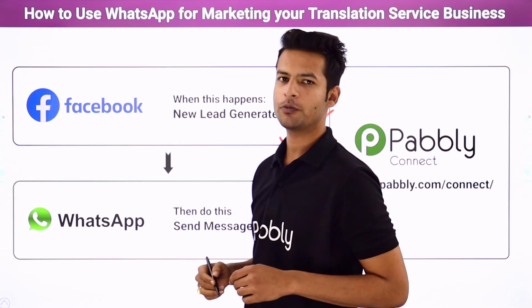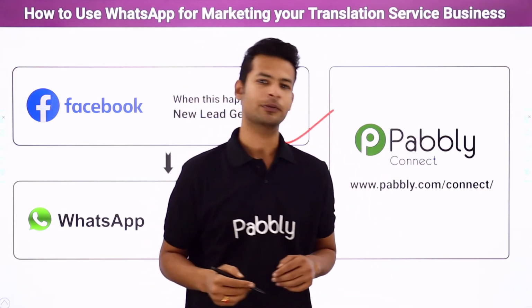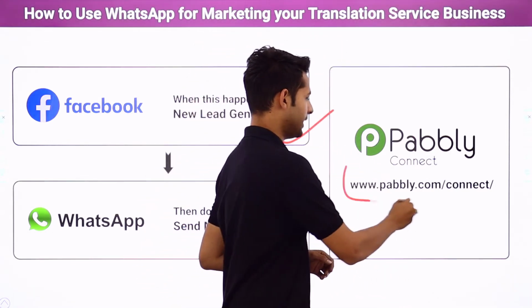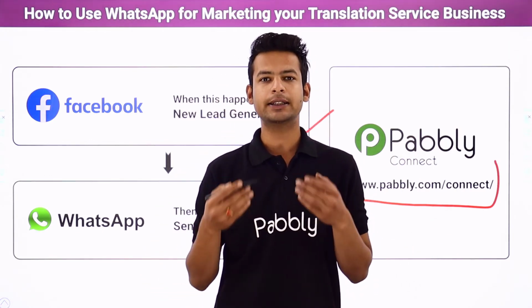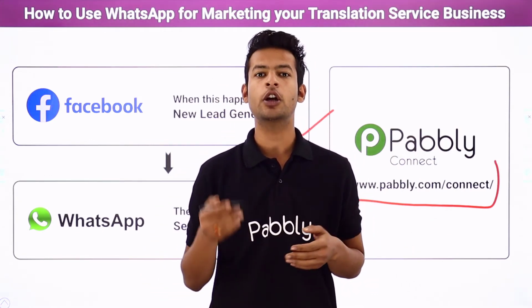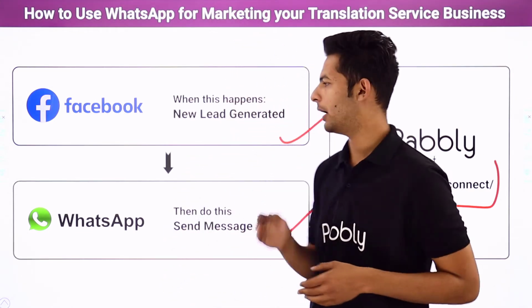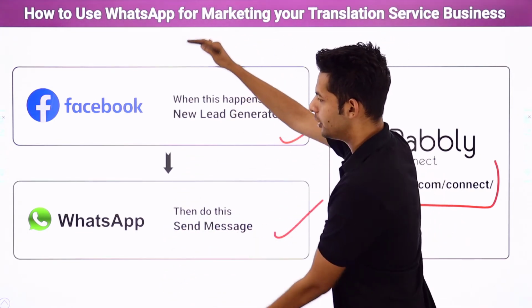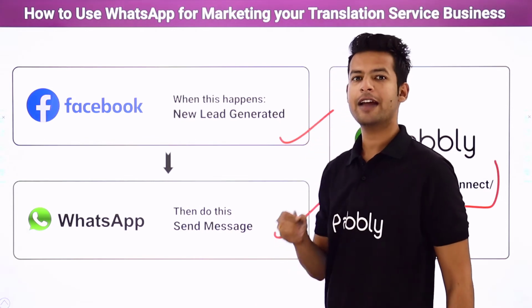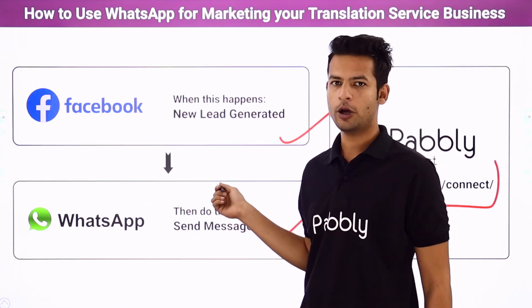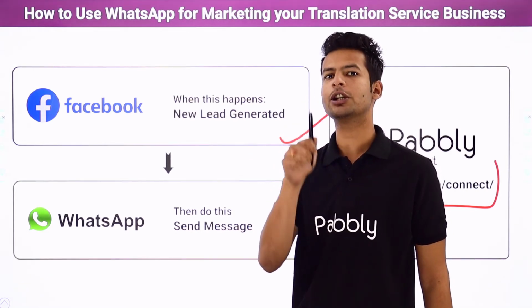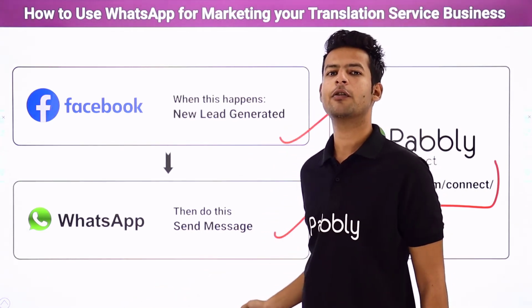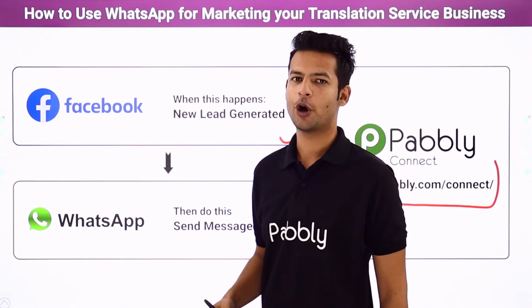So how have I performed the automation? Let me tell you. With the help of Pabbly Connect. Now you people will say, what is Pabbly Connect? So Pabbly Connect is an integration and automation software. What it will do is help us link both of these applications together, so that every time a customer reaches your advertisement and fills up the form, on successful form submission, automatically they will receive a WhatsApp message with the link of the brochure.